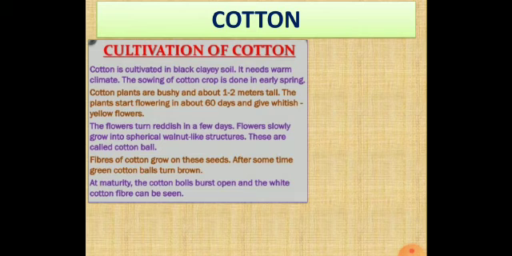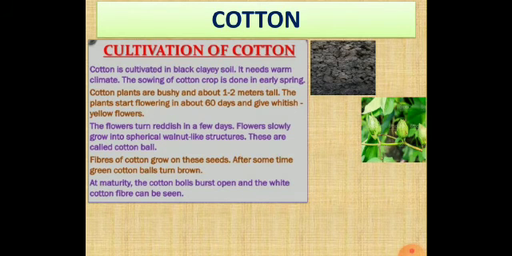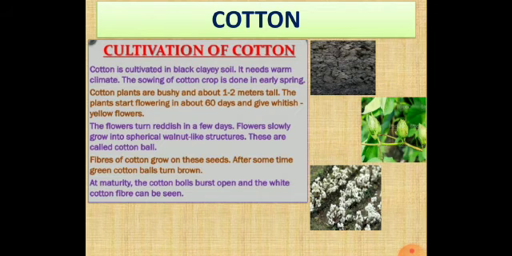Coming to cotton. Cotton is cultivated in black and clayey soil. It needs warm climate and the sowing of cotton crop is done in early spring. Cotton plant is bushy and about 1 to 2 meters tall. The plants start flowering at about 60 days and give whitish yellow flowers. The flowers turn reddish in a few days. Flowers slowly grow into spherical walnut-like structures.